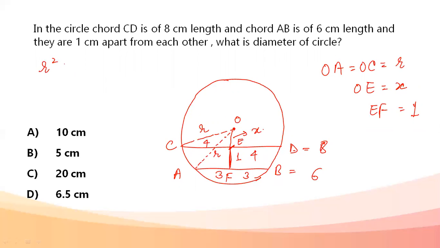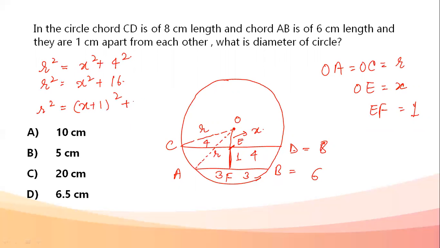Now talking about one triangle at a time. So r square is equal to x square plus 4 square. R square becomes x square plus 16. Now next, r square is equal to x plus 1 the whole square plus 3 square. If this was for the upper triangle, triangle OCE.